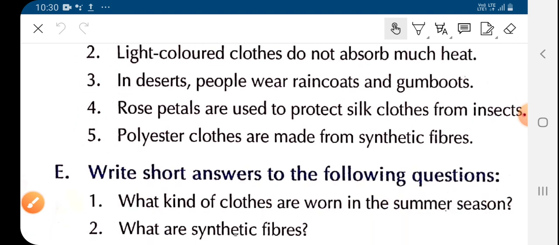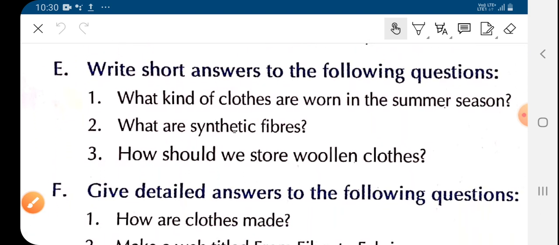Now next question, children. Write short answers to the following questions. In question number E, we will be writing short answers. What kind of clothes are worn in summer season? Children, as we have studied in the chapter, in summer season we should wear cotton clothes. So you will write in the answer, we should wear loose fitting, light colored cotton clothes in summer season.